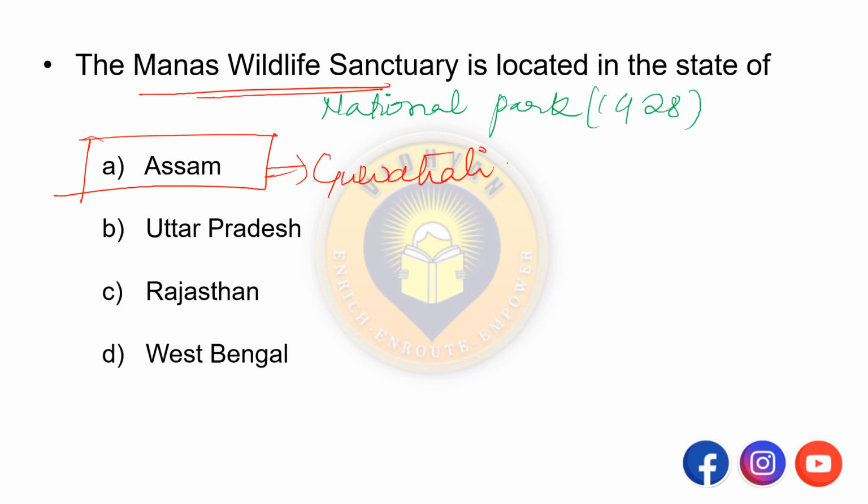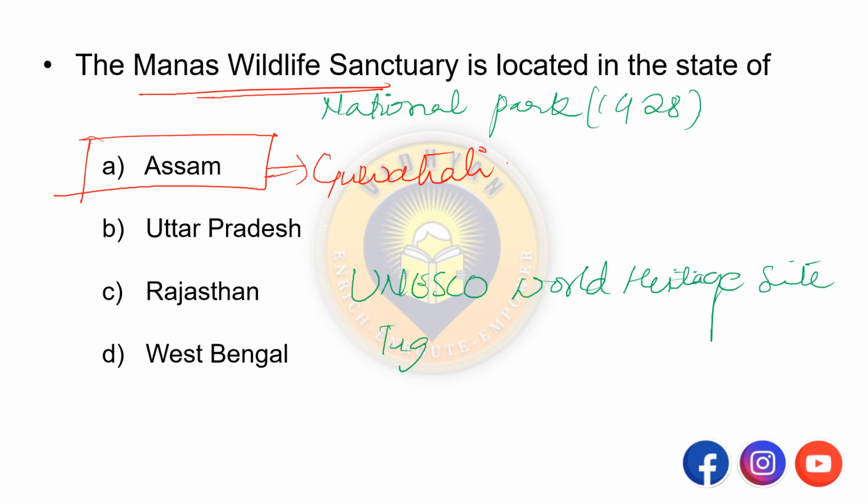And it is also a UNESCO World Heritage Site, as a Tiger Reserve and Elephant Reserve. Remember this.